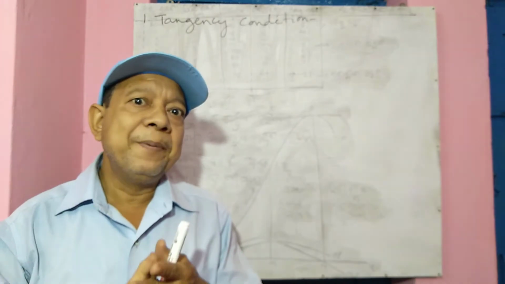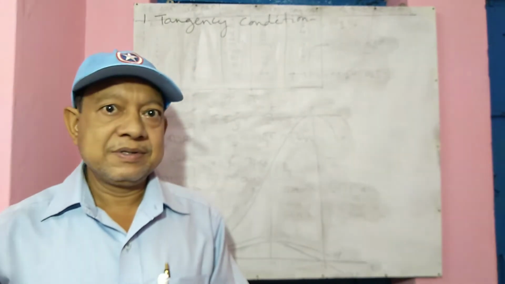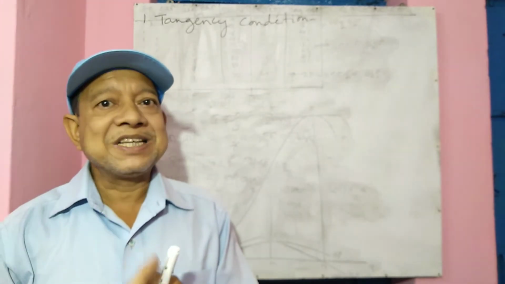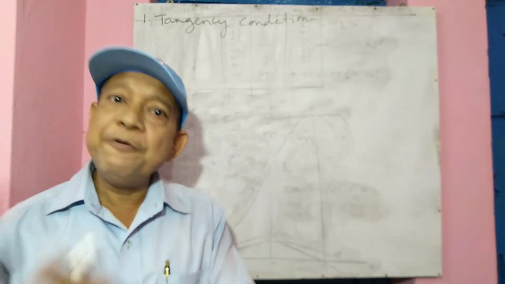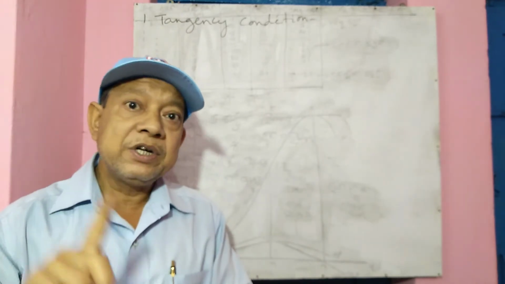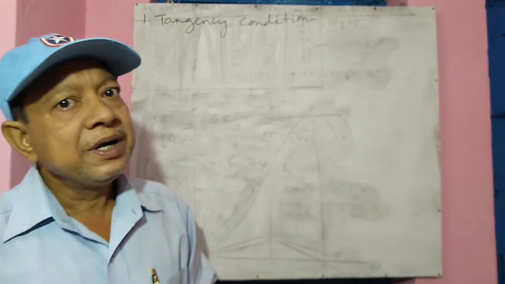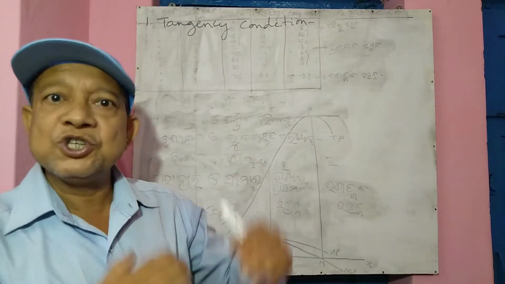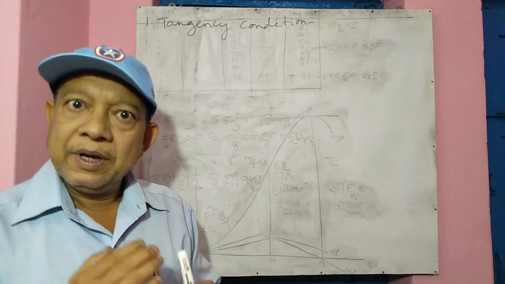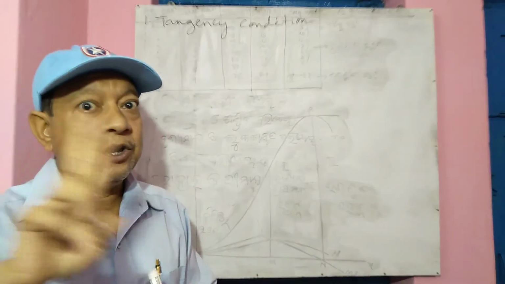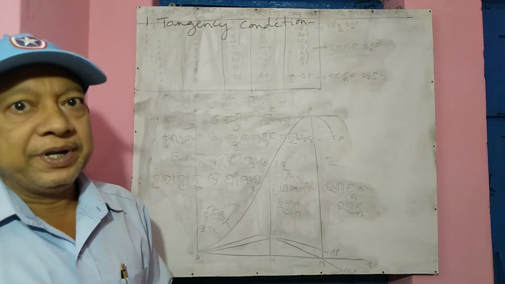So this we have read under indifference curve analysis, that a consumer attains maximum satisfaction, maximum utility, maximum benefit at that point where the indifference curve is tangent to the price line or his budget line. The points where it is not tangent cannot be the point of maximum utility.